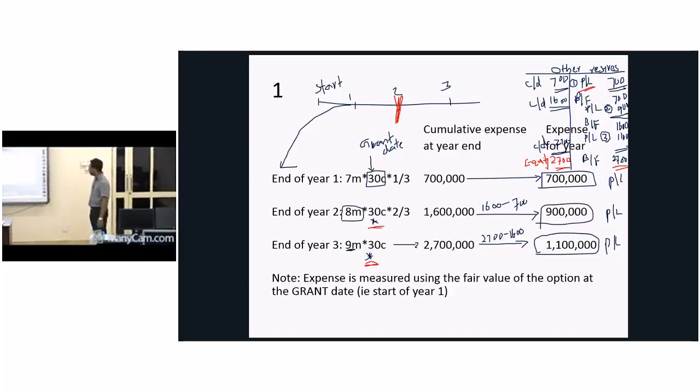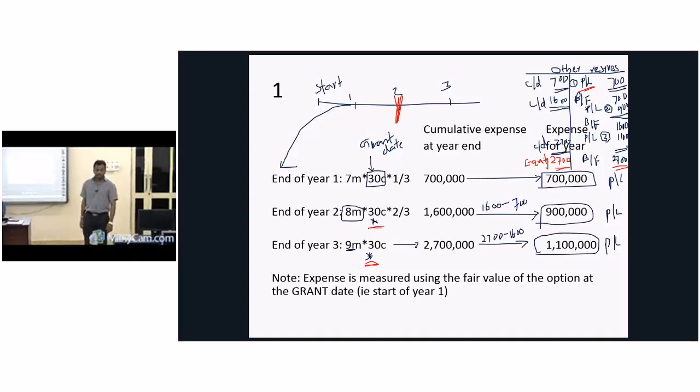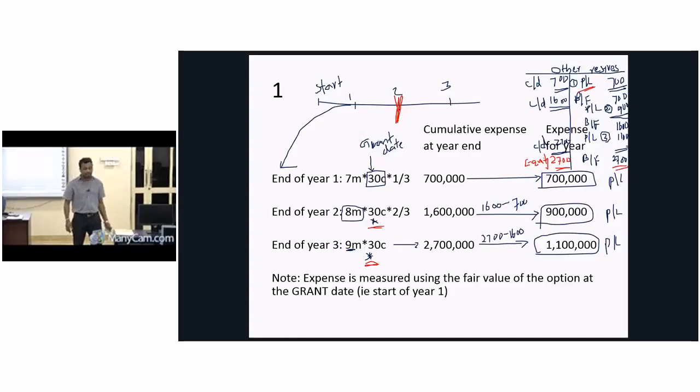Double entry. Profit and loss account debit 1.1 million in the third year. Other reserves credit 1.1 million in the third year. At the end of the third year, your other reserves balance will show you how much? 2.7 million. Then what happens? As you expect, all directors will buy shares. How many options? 9 million options by spending how much? 2 rupees per share.